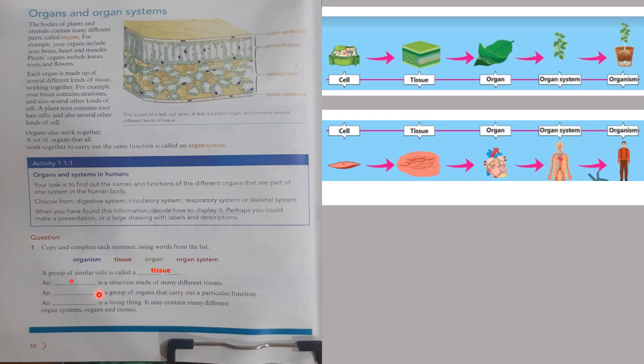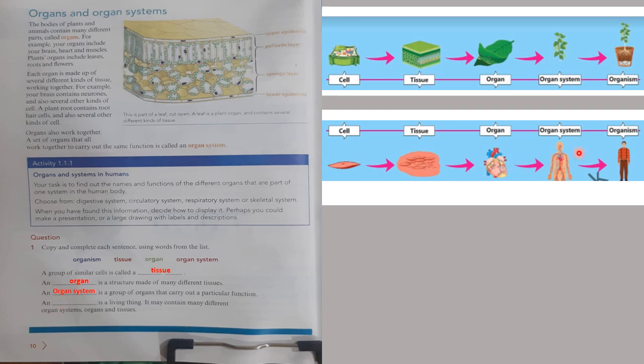They form an organ, right? Next, dash is a group of organs that carry out a particular function. What is this? This is an organ system. An organ system is a group of organs that carry out a particular function, right?